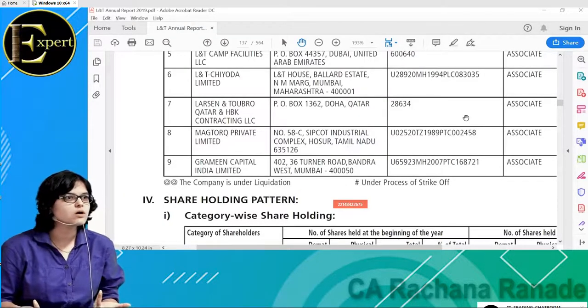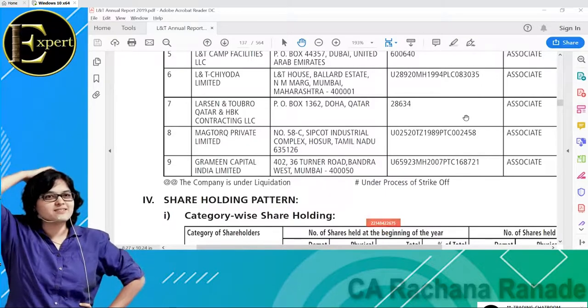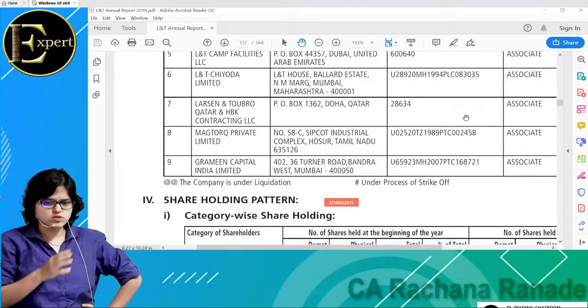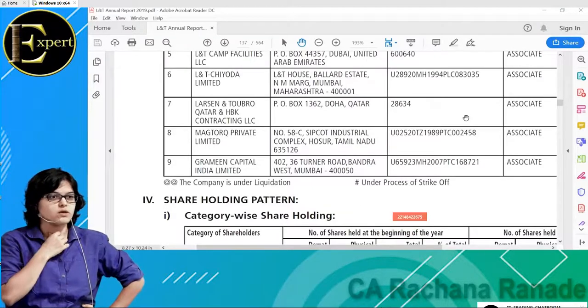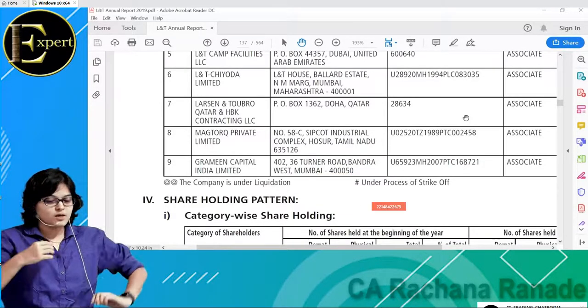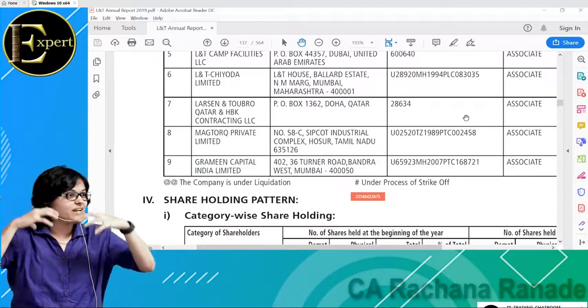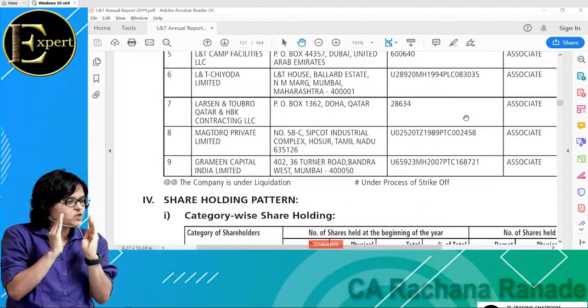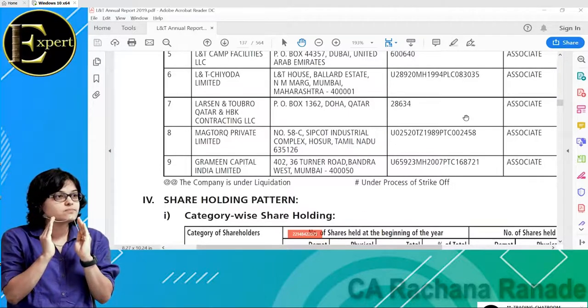So if I were to prepare a consolidated financial statement of L&T, can you imagine this now? One standalone balance sheet of L&T plus 136 balance sheets plus 9 associates, all this put together is the consolidated balance sheet. This will be such a maddening process.